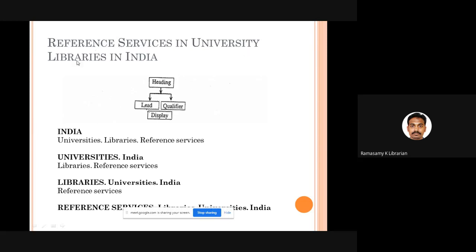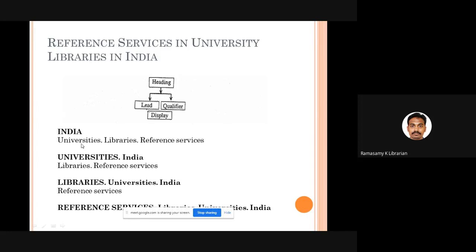For example, I have one example here. Reference service in university libraries in India. What is the lead, qualifier, display? What are the keywords here? India is a keyword, university library is a keyword, or universities and libraries can be taken as 2 different keywords. Then reference services. I can take India because India stands for 0, environment. University stands for entity, that comes under one key system.